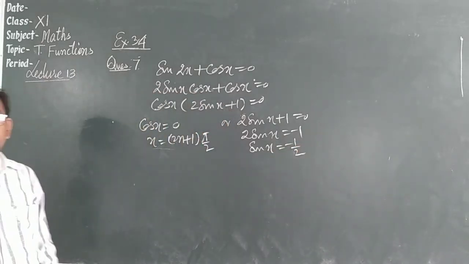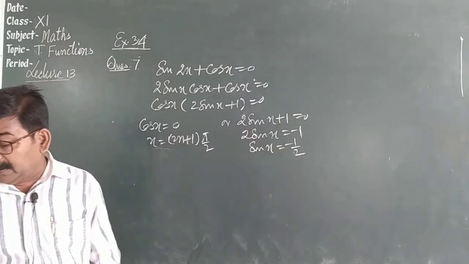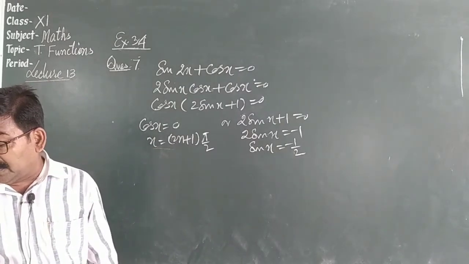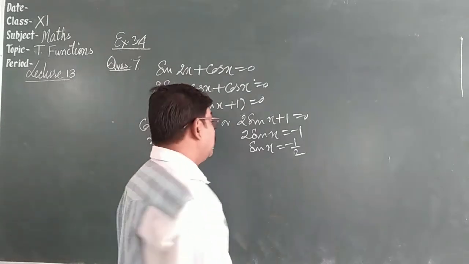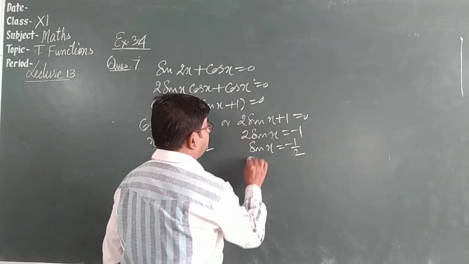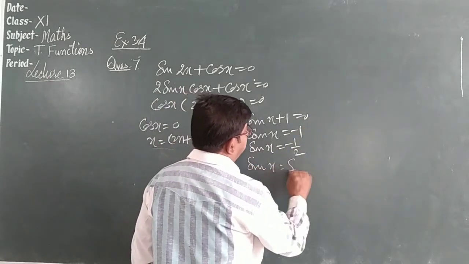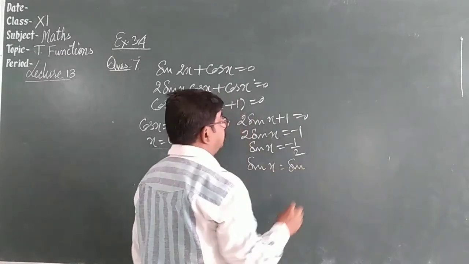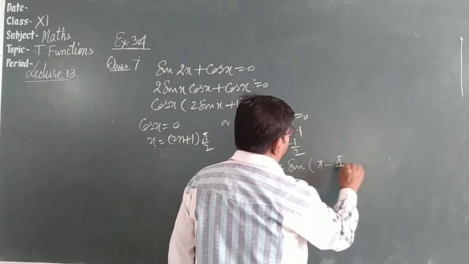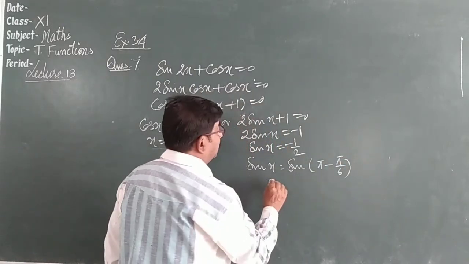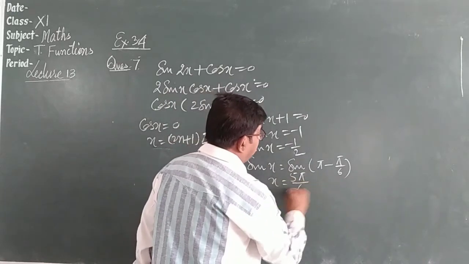Now sin is negative, so it will be either in the third quadrant or in the fourth quadrant. So what can we write? Sin x is equal to sin(pi minus pi by 6), x is equal to 5 pi by 6.